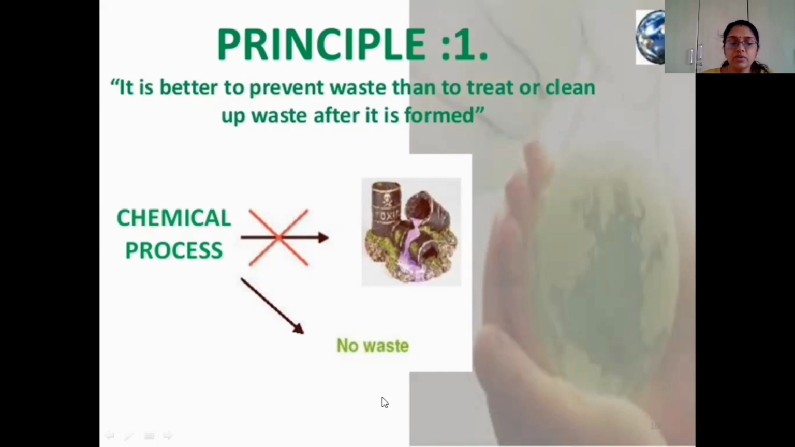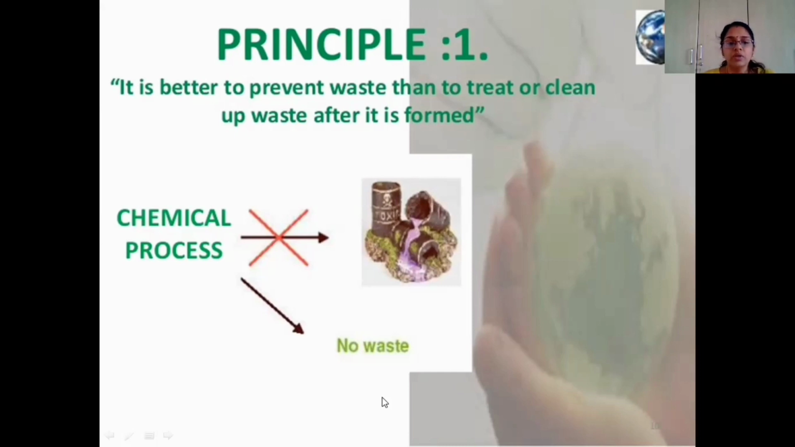That is, whenever we are carrying out a chemical reaction, we have to prevent the formation of waste or we have to prevent the formation of byproducts. But it is impossible to produce zero waste in a chemical reaction. But whatever waste is produced in one industrial process or one chemical reaction, we can use for other reactions. Thereby, we can minimize the discharge of this waste or byproducts to the atmosphere.